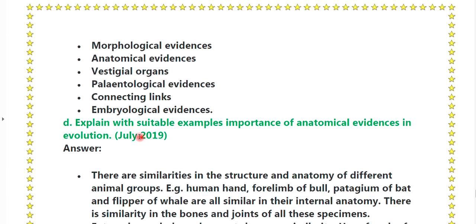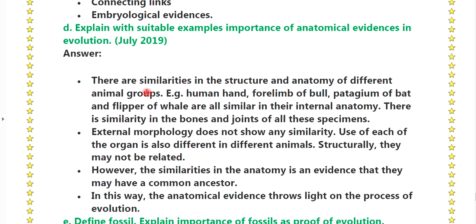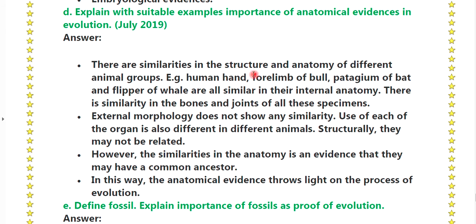Second, proof here means evidences of evolution. These evidences are as follows: morphological evidences, anatomical evidences, vestigial evidences, paleontological evidences, connecting links, embryological evidences. D. Explain with a suitable example the importance of anatomical evidences in evolution. Answer. There are similarities in the structure and anatomy of different animal groups.